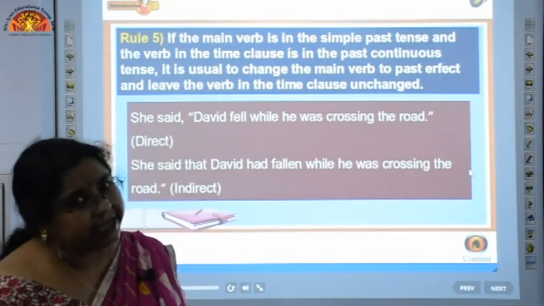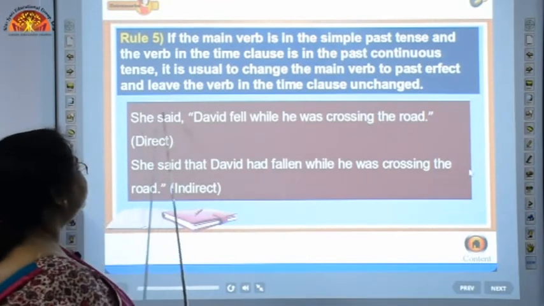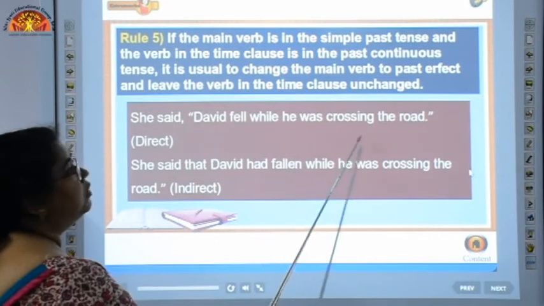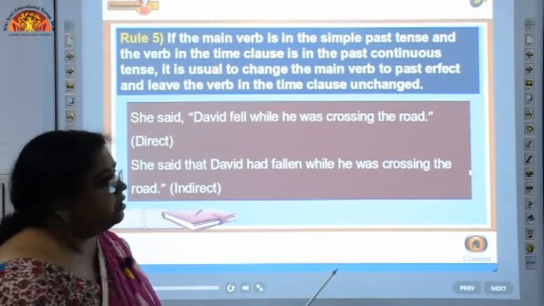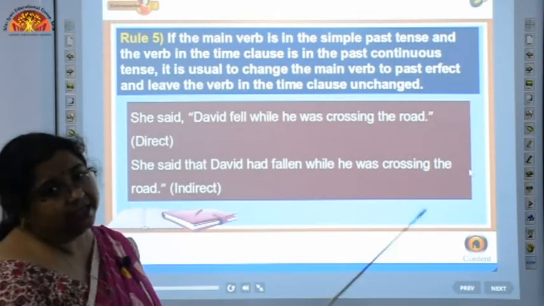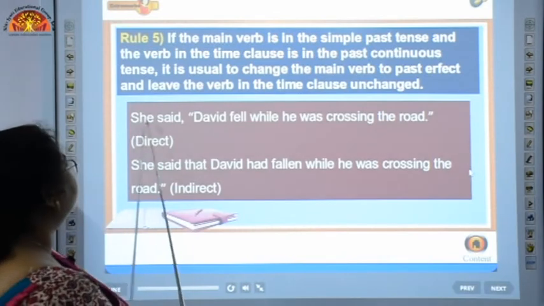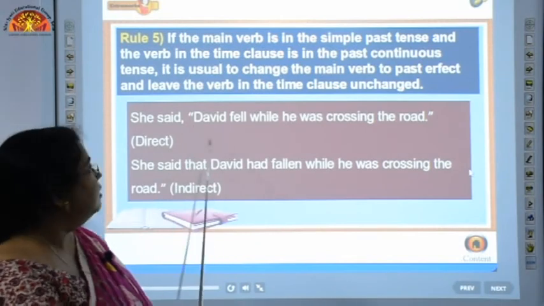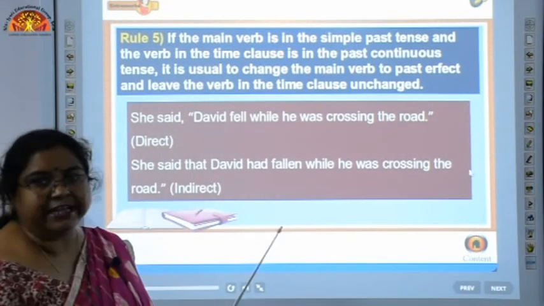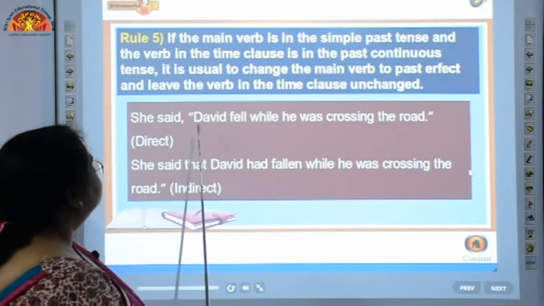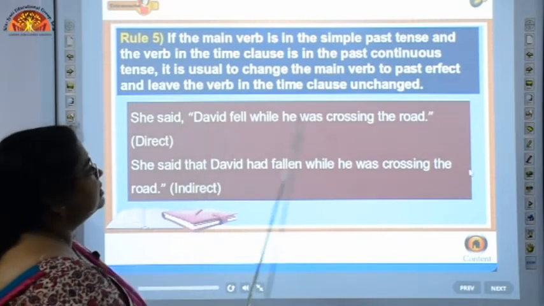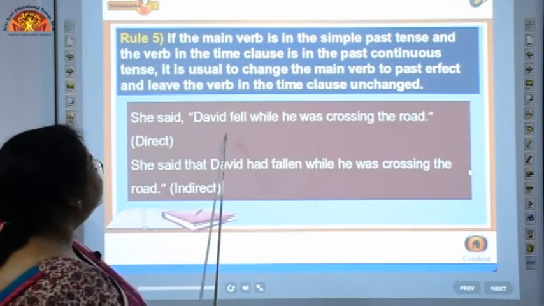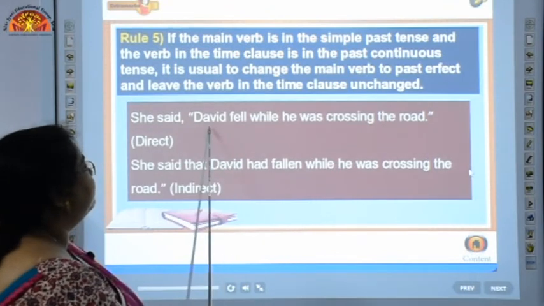Now see here the example is, she said, David fell while he was crossing the road. There are two verbs here in the reported speech. See, this is the reporting verb section. We will leave it because already we know it is in past tense. So we have to change the sentence. Now the thing is, in the reported speech section, there are two verbs used. One is the main verb, fell. David fell.